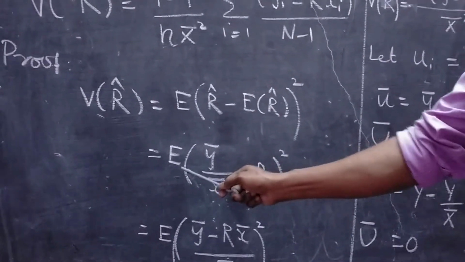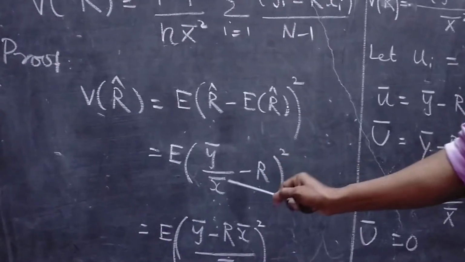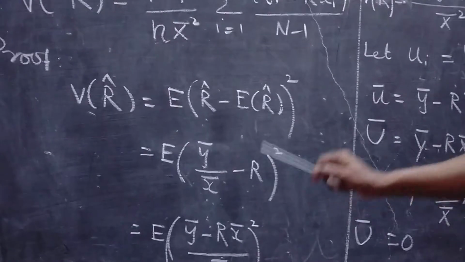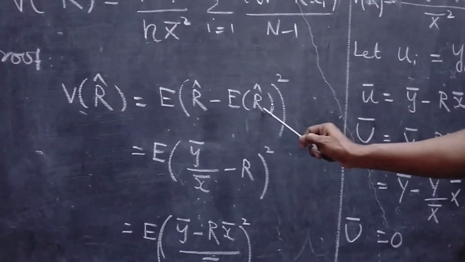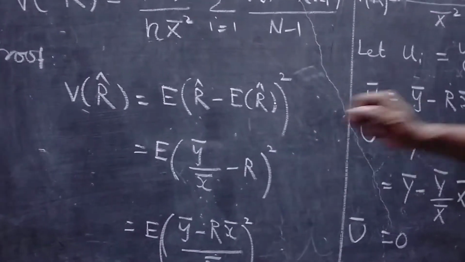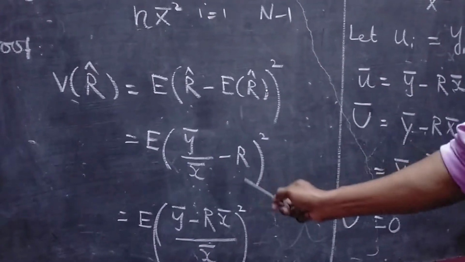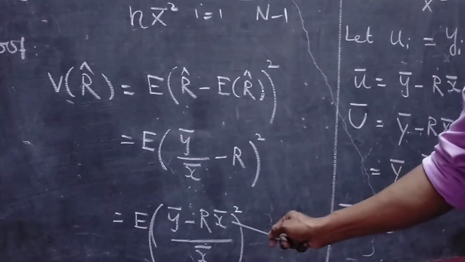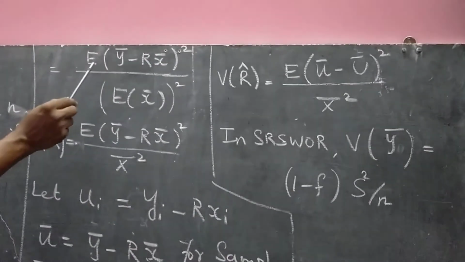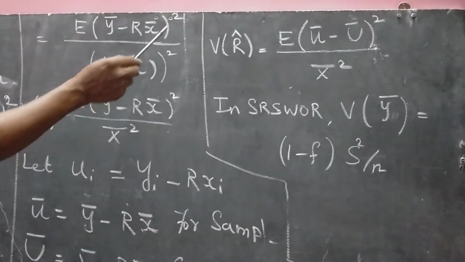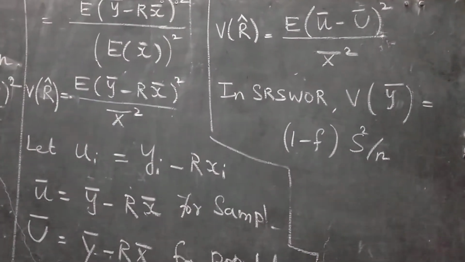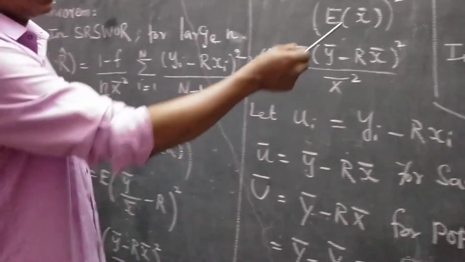Now expected value of r cap is nothing but small y bar divided by x bar minus expected value of r cap, which is nothing but capital R, since r cap is an unbiased estimator of capital R. Now take the LCM: (y bar minus r into x bar) divided by x bar whole square, which is equal to expected value of (y bar minus r into x bar) whole square divided by expected value of x bar whole square, where I take the expectation into the bracket.